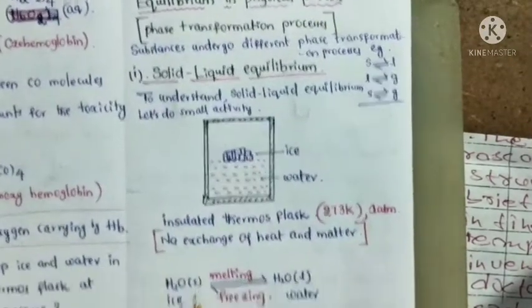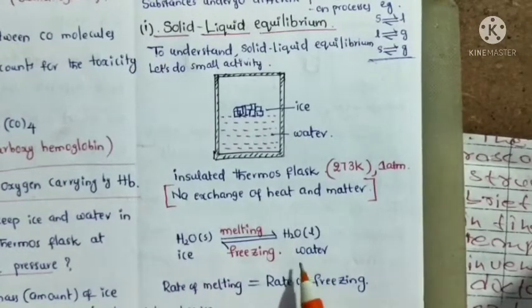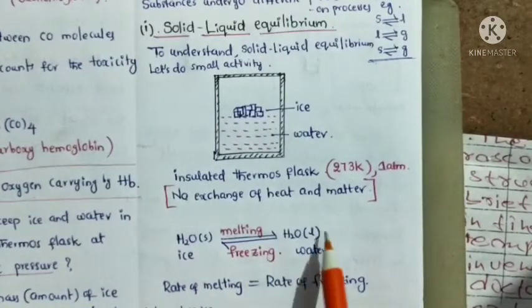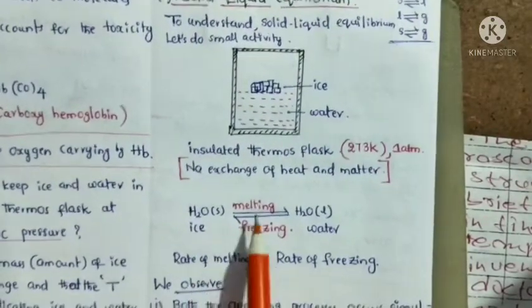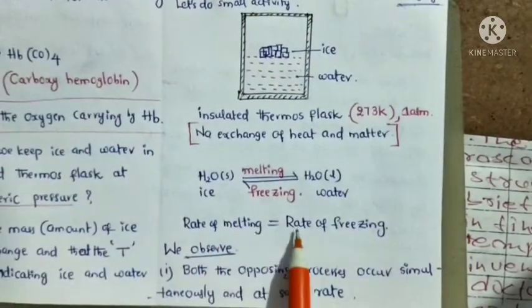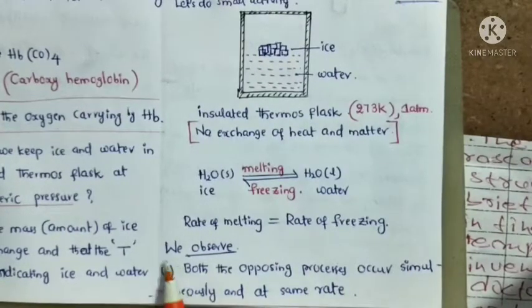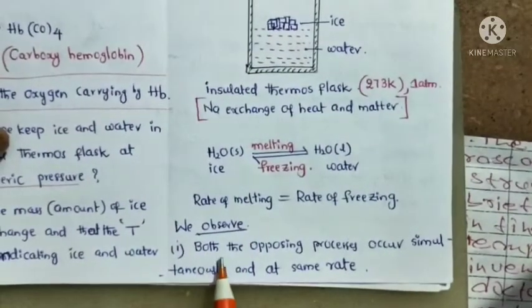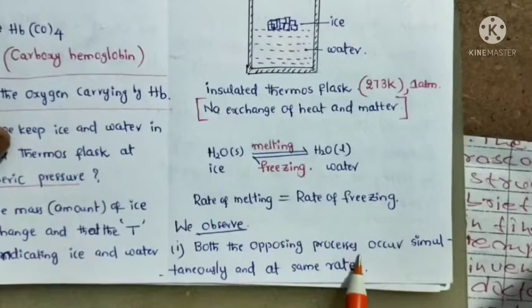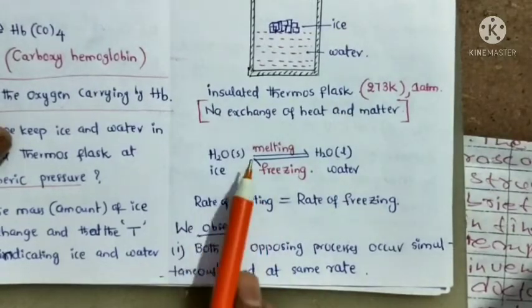Here, the water solid phase and the water liquid phase: the rate of melting is exactly equal to the rate of freezing. We observe some points. Both opposing processes occur simultaneously and at the same rate.